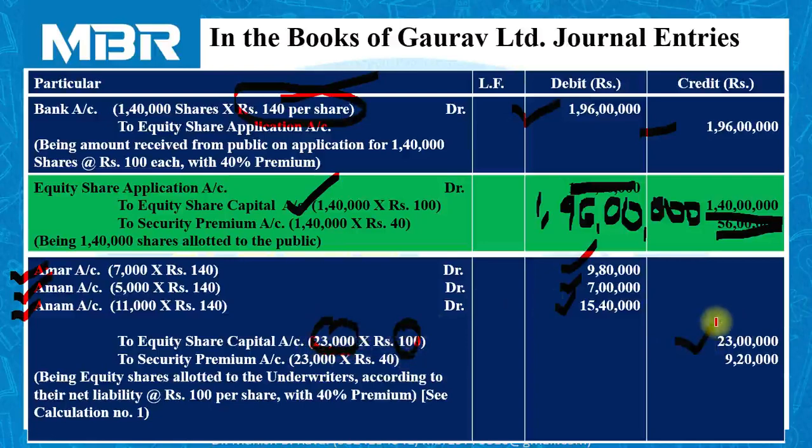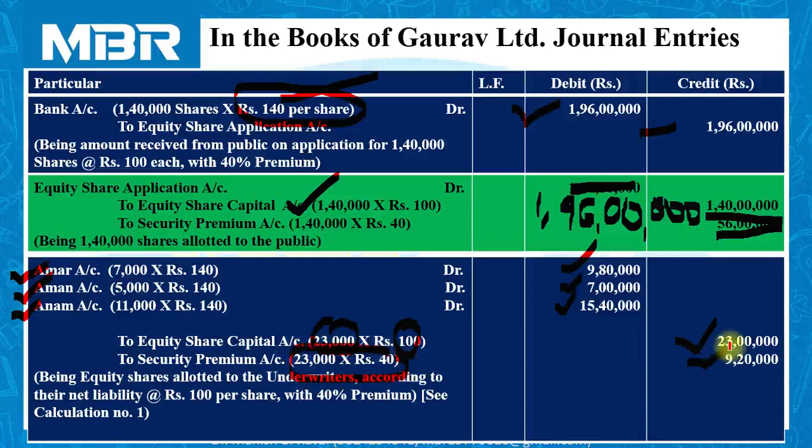So 23 lakhs credited to equity share capital account, and securities premium account is credited with 9 lakhs 20,000 rupees. That is 23,000 multiplied by securities premium per share, rupees 40, equal to 9 lakhs 20,000.